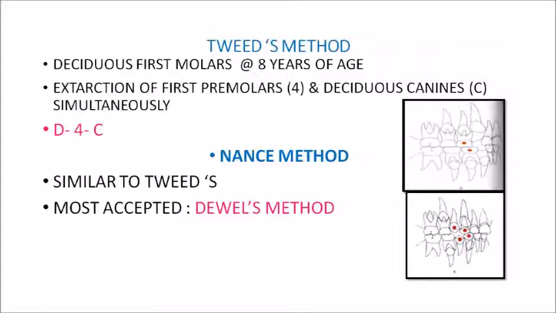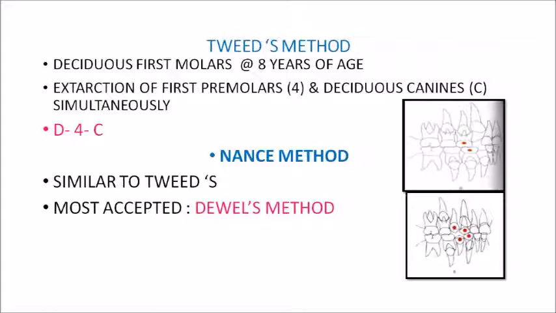So first you are extracting your deciduous first molars at 8 years of age, and then you are going for the simultaneous extraction of your first premolars and deciduous canines. So that is Tweed's method, which is indicated as D4 and C. Now Nann's method is similar to Tweed's method, that is there is extraction of your deciduous first molars followed by the extraction of your first premolars and deciduous canines.